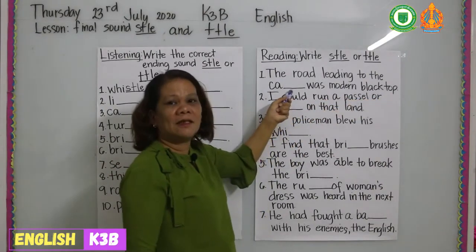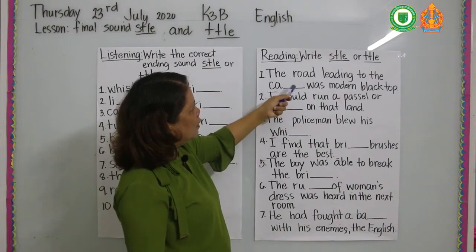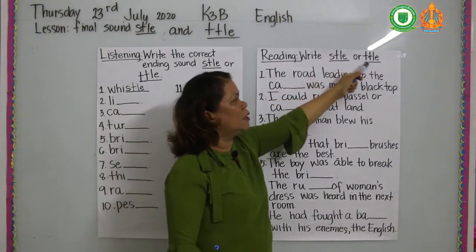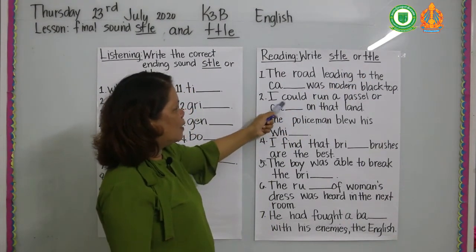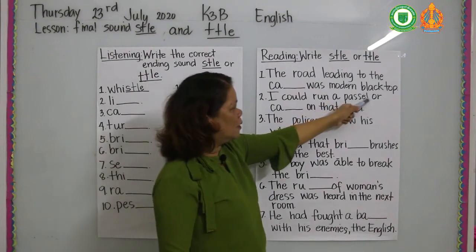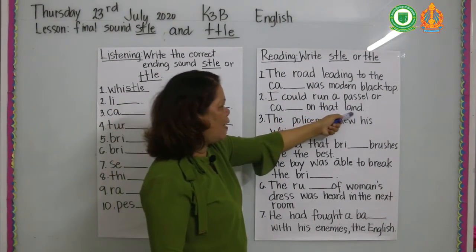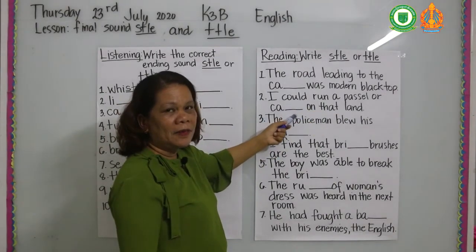This is castle. Which one is the correct ending sound? Is it sol or tell? Castle. Number 2, I could run a pasture or cattle on that land.